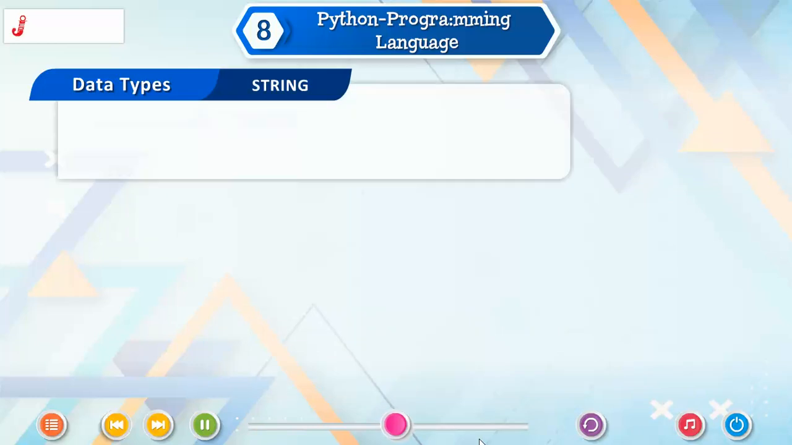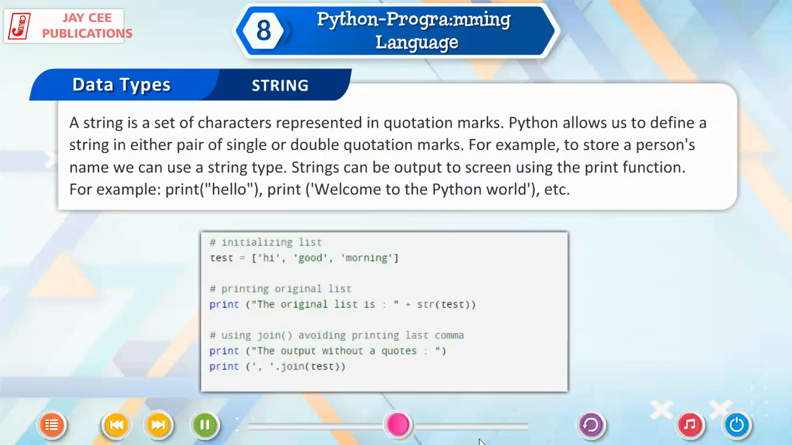String. A string is a set of characters represented in quotation marks. Python allows us to define a string in either pair of single or double quotation marks. For example, to store a person's name, we can use a string type. String can be output to screen using the print function. For example, print hello, print welcome to the Python world, etc.